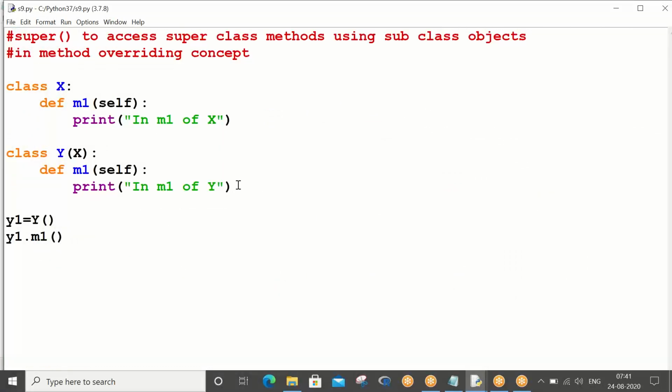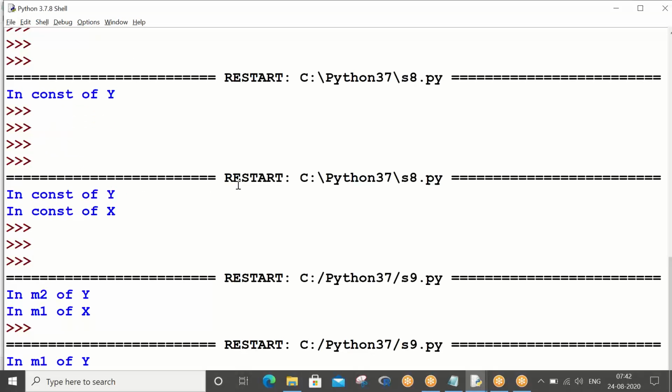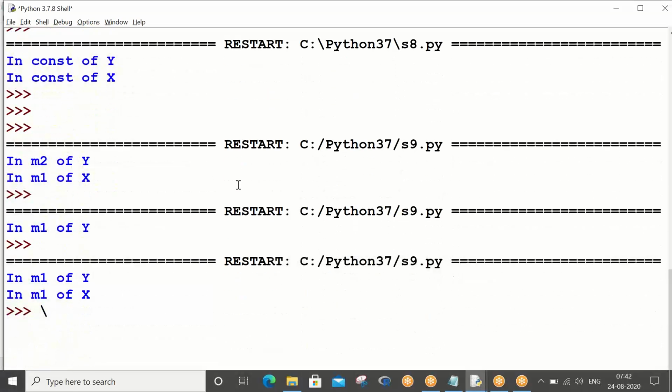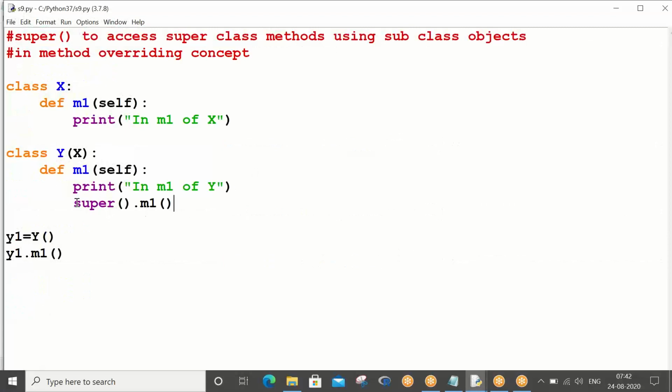How to see in M1 of X output, sir? What I'm saying is, alone you cannot see in M1 of X output. You have to see in M1 of X output via in M1 of Y output. So same syntax, super.M1. Control S, F5. Clear? So basically you have to write this line in the subclass M1 method. Then only you will be able to access your superclass properties, that is method in this case. Okay, so just take this.